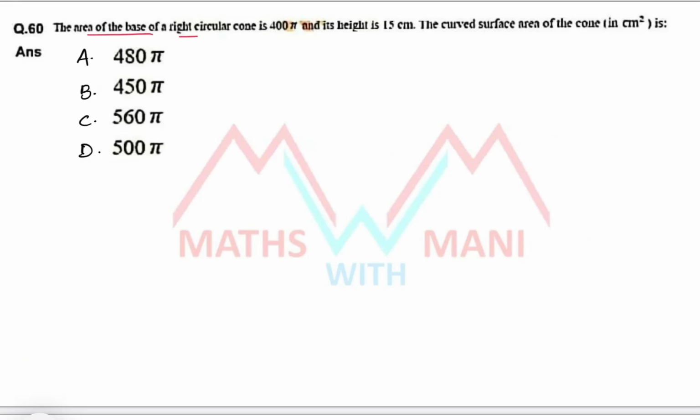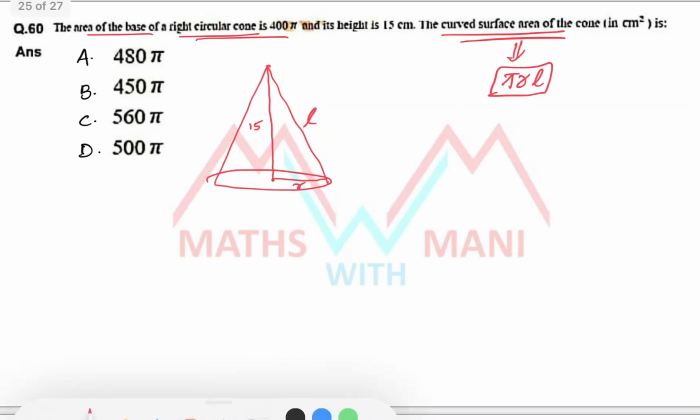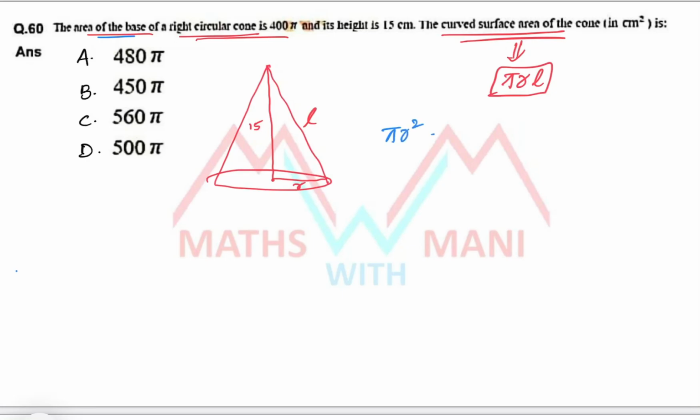The area of the base of a right circular cone is 400 pi. Suppose it is a cone whose base radius is r and the height is given as 15 centimeters. And you have to find out the curved surface area. What is the formula for curved surface area? Pi into r into L. I don't know the value of slant height, this is slant height L. I don't know the value of r. How do you find out? Here it was given that the area of the base of the circular cone, that is pi r square, is given as 400 pi. So pi cancel, r square equal to 400 means r equal to 20.